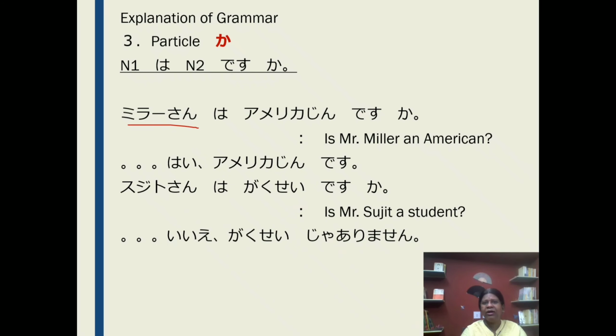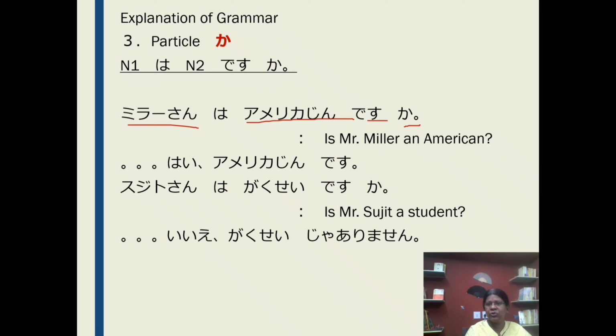Mira-san wa America jin desu is a positive sentence. When you make a question, Mira-san wa America jin desu ka, we put ka at the end. It becomes a question sentence. If you want to make an interrogative sentence, you just put ka at the end of a sentence.